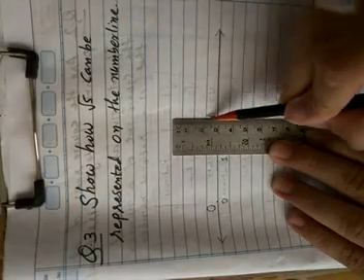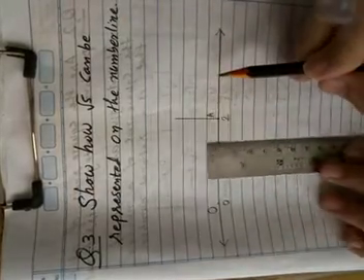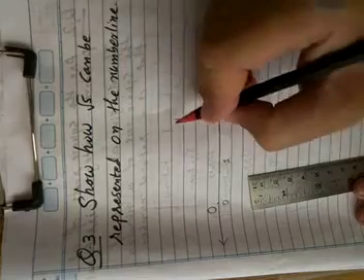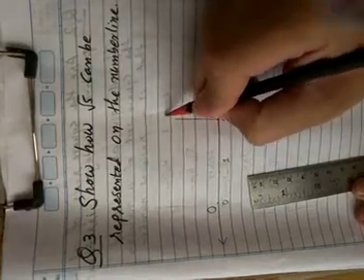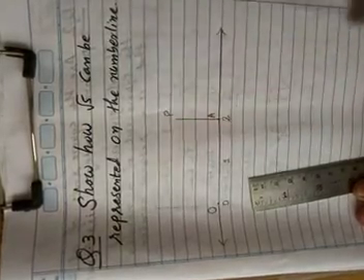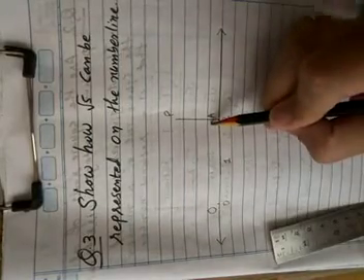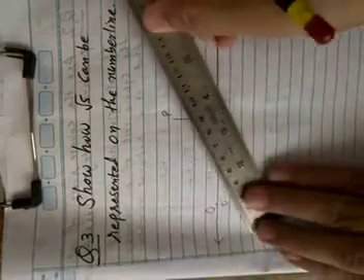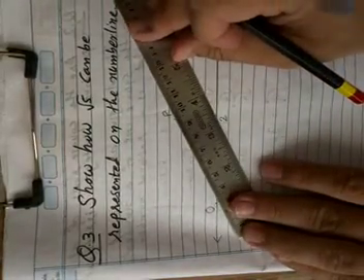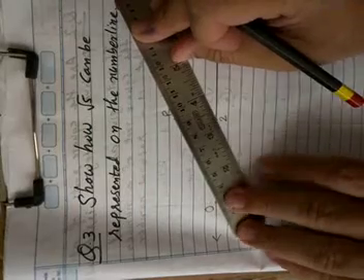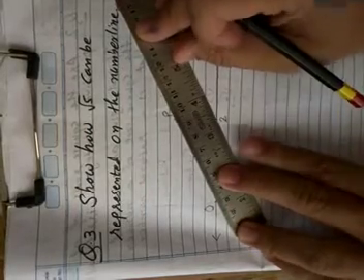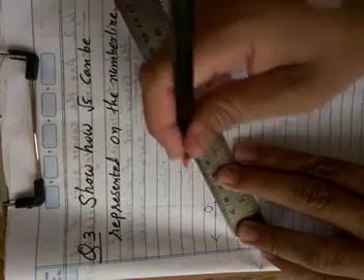This is our perpendicular, and we give it the name line segment AP. So it is a right angle. Now if we join line segment OP, we get a right angle triangle with line segment OP as hypotenuse.